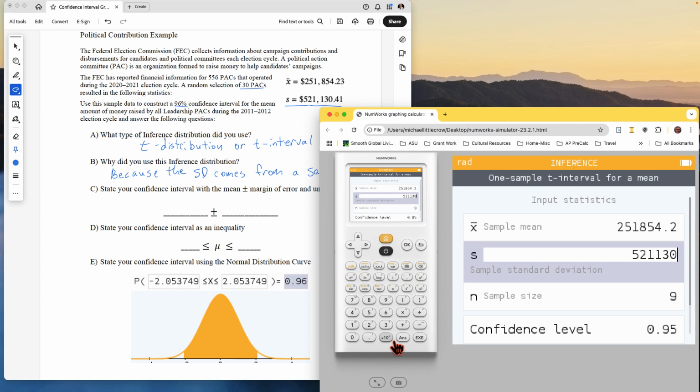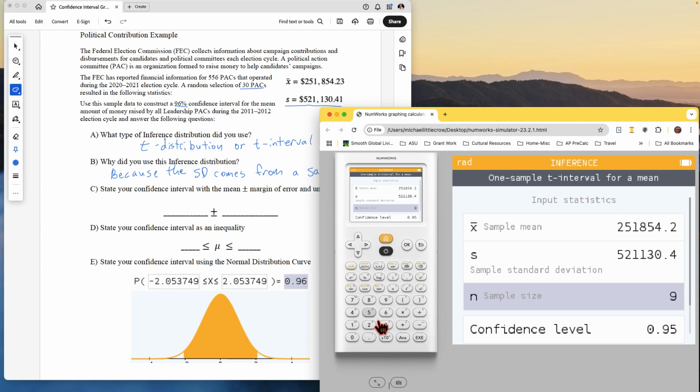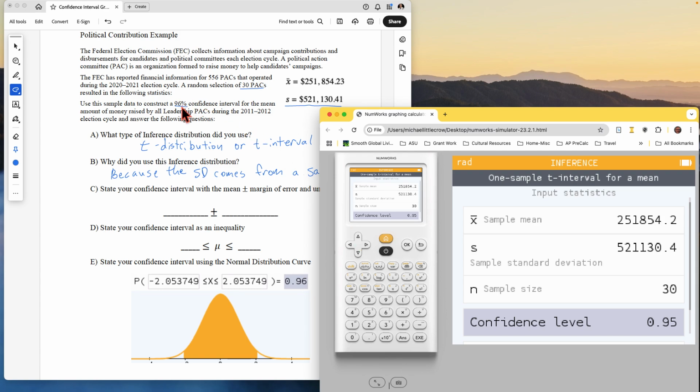Some gave a lot, some gave a little. A lot of variation in what was contributed. And we had 30 PACs in our sample, so that's our n. Put that in there. Confidence level we were asked to do is a 96, so 0.96.